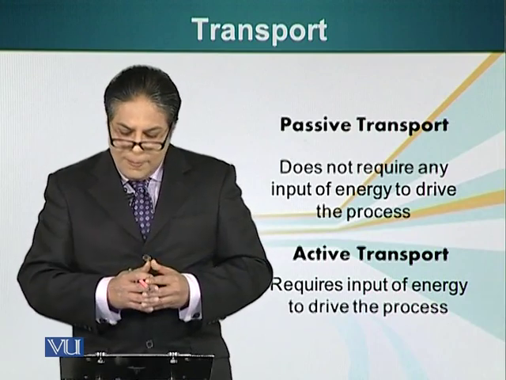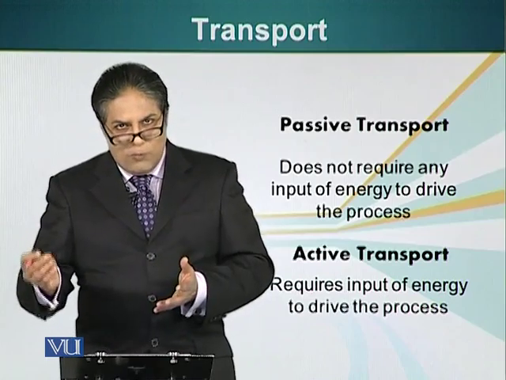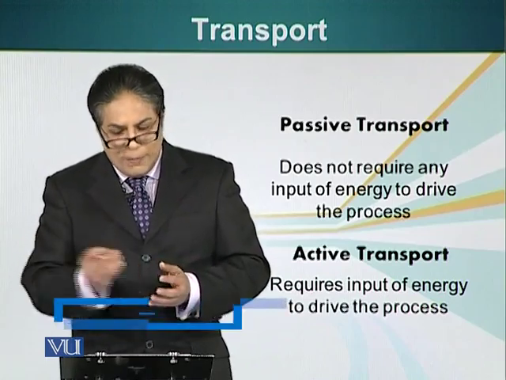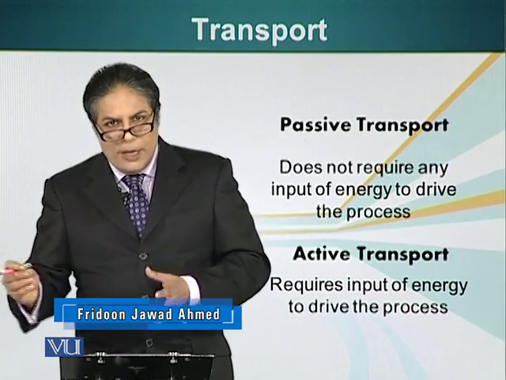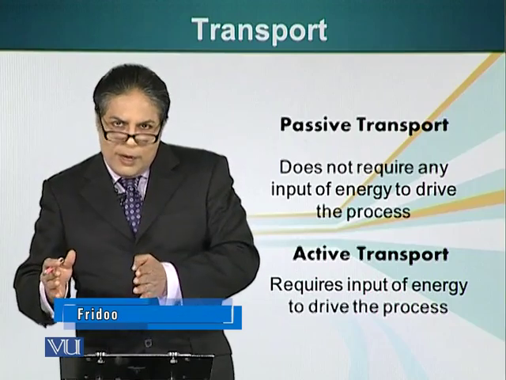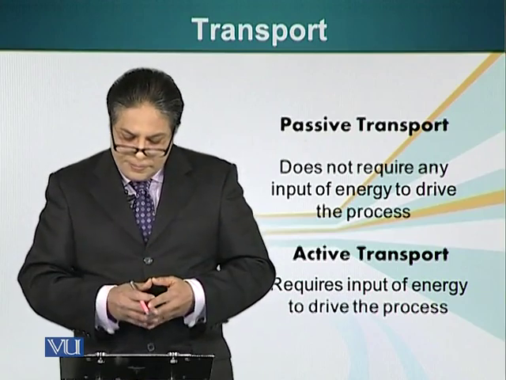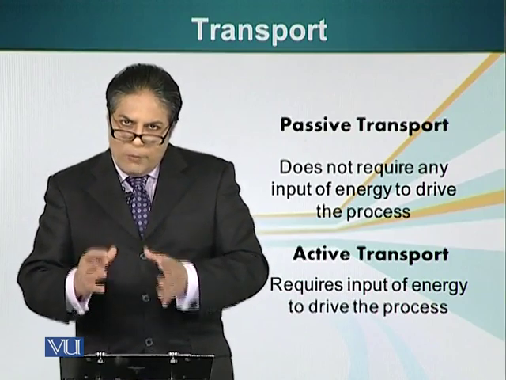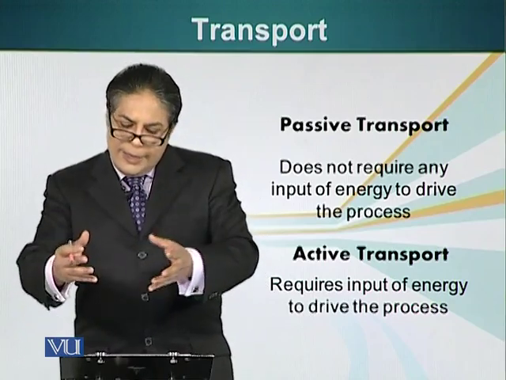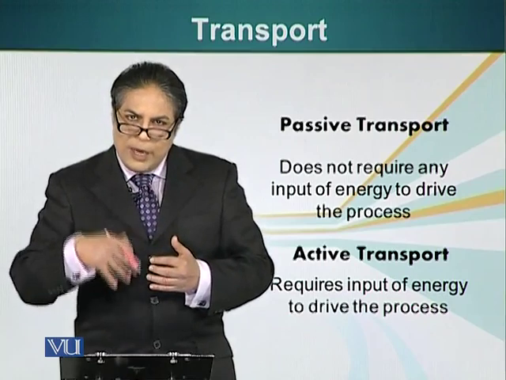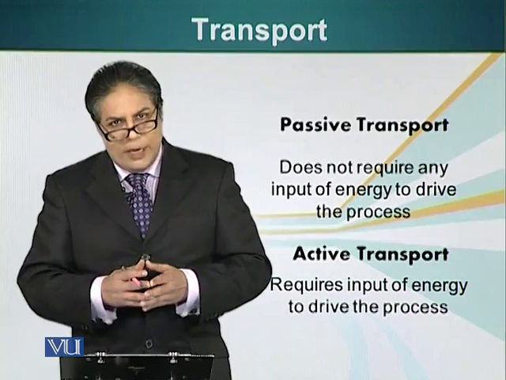So let's look at another part of transport that can occur between two cells or between a cell and its environment. There's passive transport, which is the type of transport which will happen through the connexons or gap junctions. It does not require any energy. Materials between two different cells can pass through just by the simple process of diffusion. Active transport, however, requires energy, and specific molecules are either taken in by the cell or expelled out of the cell. This process requires energy, which is generally provided by ATP.